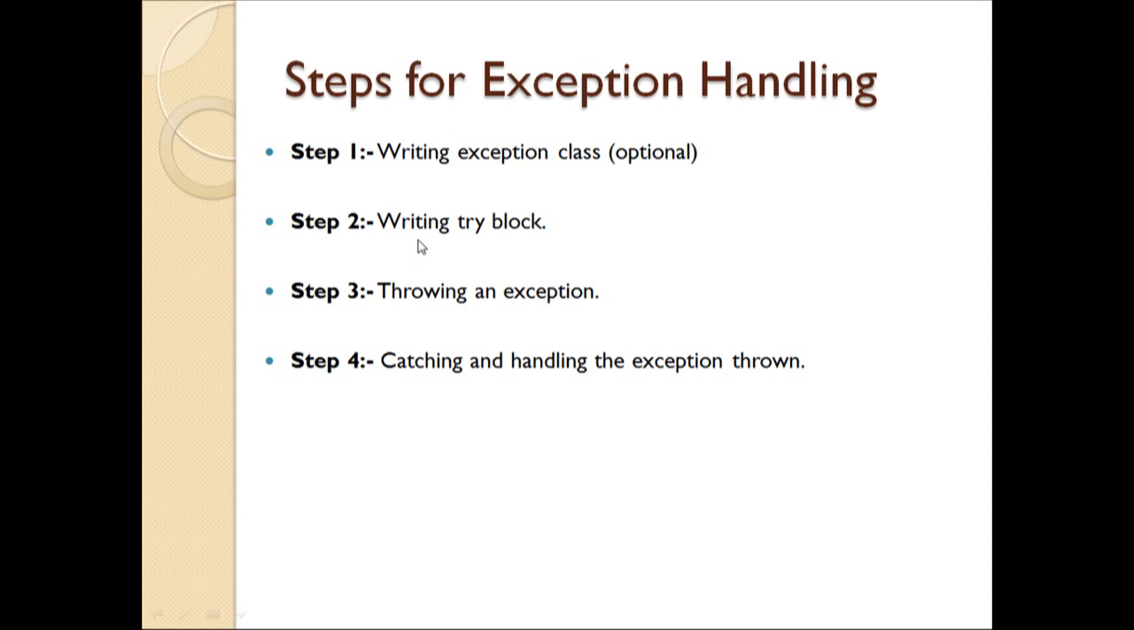And if we are not confident, or we are in a dilemma that the statement which we are writing in the program may throw an exception, then we will put such statements in the try block, and we'll check how the statements execute. And if there is any exception, we'll throw the exception, which is listed in step number three. And if the compiler is throwing any exception, then we will handle such an exception with the help of the catch block. So the last step is saying catching and handling the exception thrown.